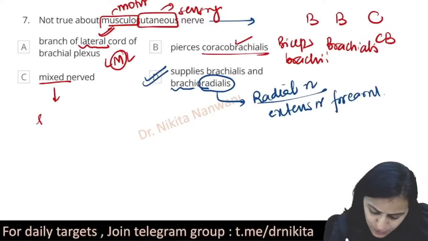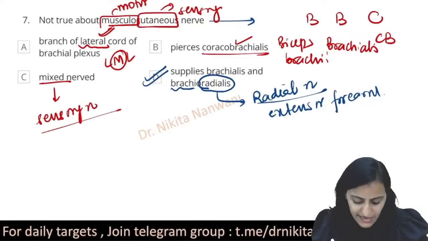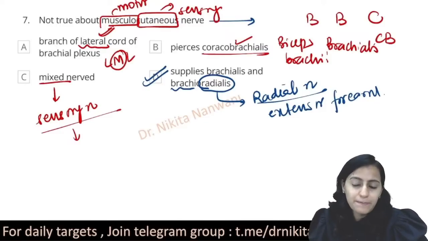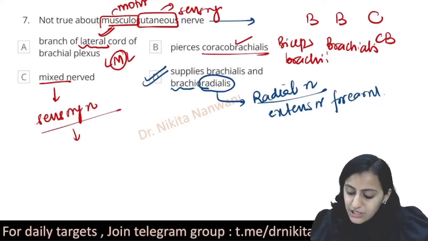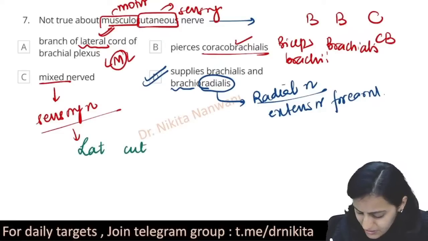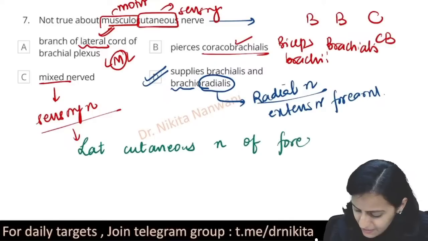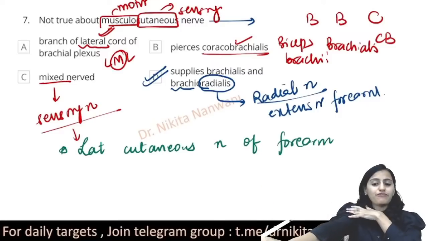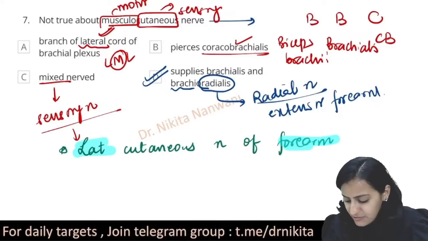So can you tell me, what is the sensory nerve, from where this musculocutaneous nerve carries the sensation? Is it the medial forearm? Is it the lateral forearm? Is it the medial arm? Is it the lateral arm? So what cutaneous nerve does it form? Right, it ends as the lateral cutaneous nerve of the forearm. I hope all of us know that. When it comes into the forearm, it ends as the lateral cutaneous nerve of the forearm.